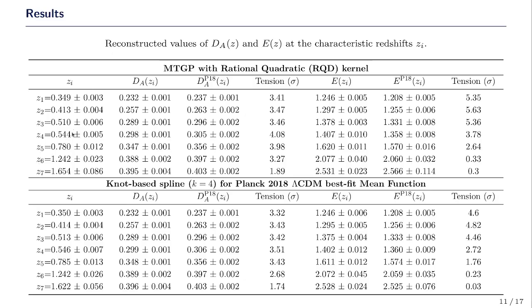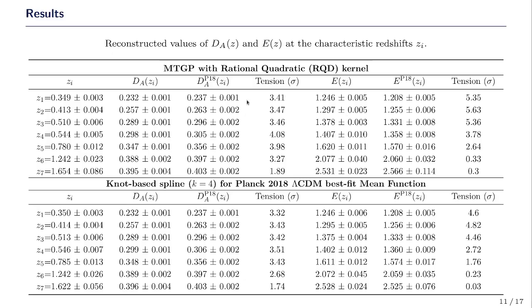These are the uncertainties associated to those points, which are dependent on the reconstructed 1 sigma bands of the cosmic distance and their derivatives. This is the estimate for the dA along with the errors, and this is the Planck 2018 best fit value, and this is the corresponding tension between them.